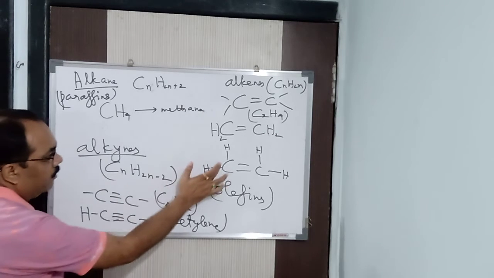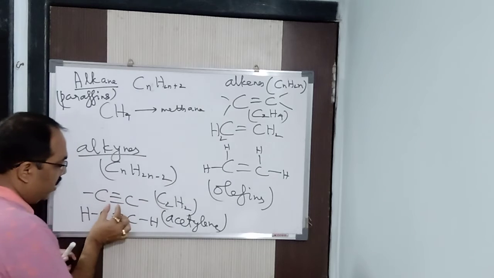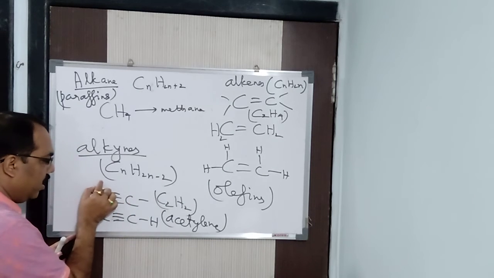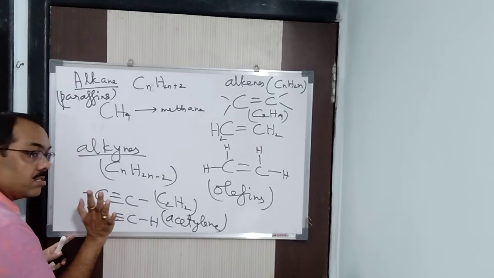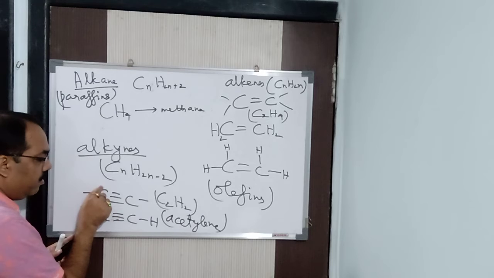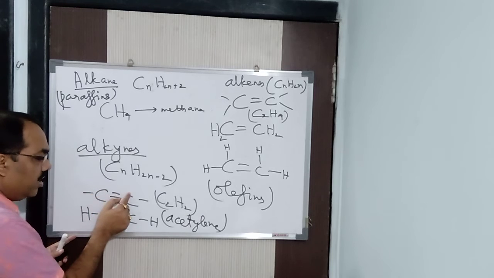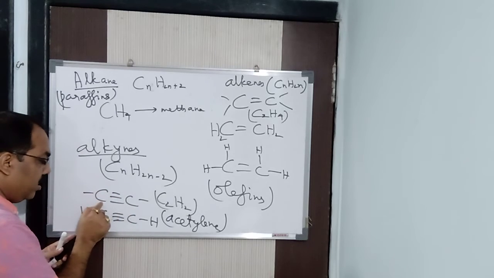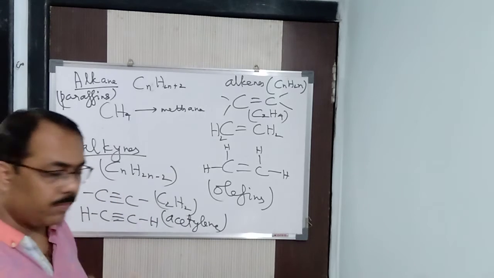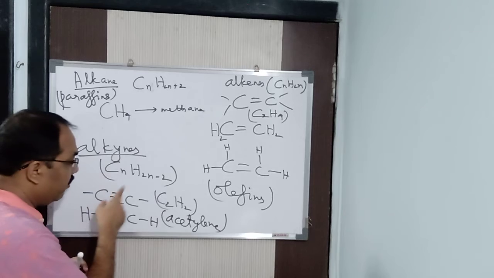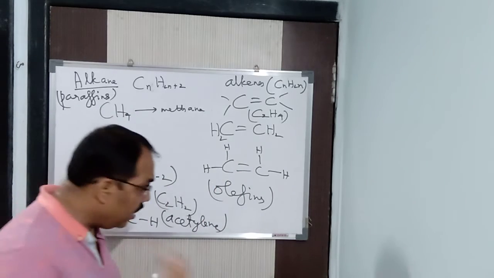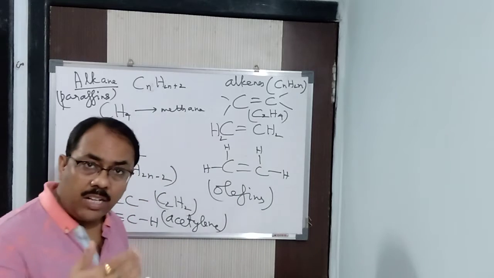So these two come under unsaturated, because you can see here, these bonds I can still break, and I can bring one here, and one here. Bond means what? A pair of electrons. So this pair of electrons I can bring one here and one here. In the case of acetylene or ethyne we can break it twice, but in the case of alkene we can break it once. Means still some hydrogen atoms can be added.